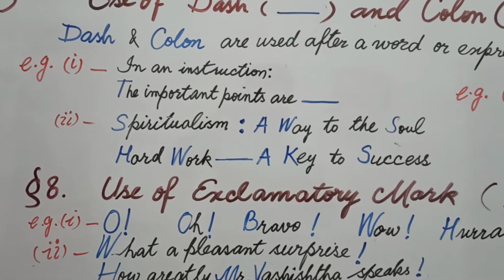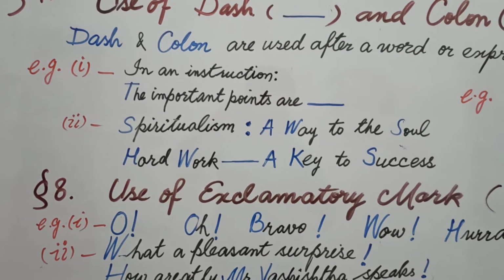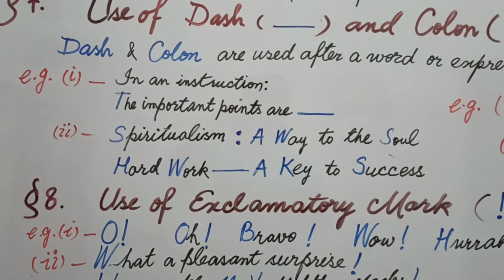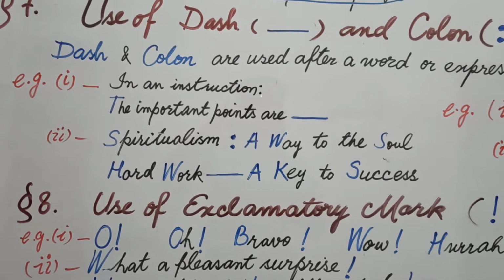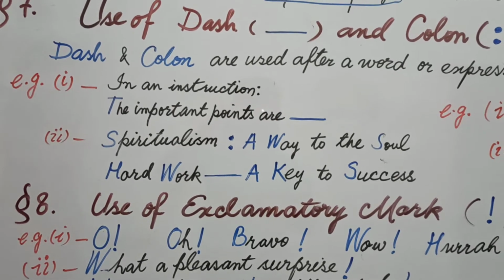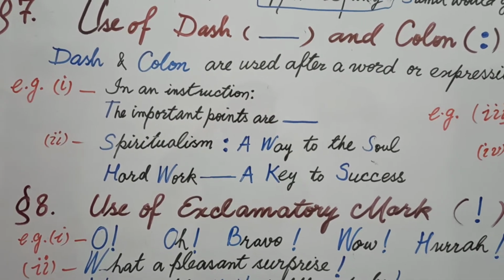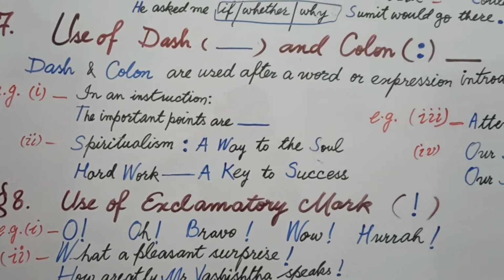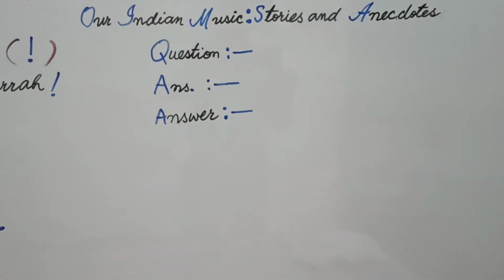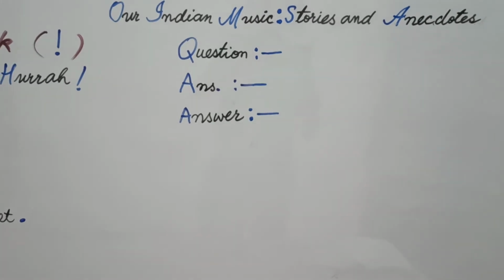You could have used colon here, students. Suppose this is not an example, but it is the instruction of this question. That's why you say in an instruction. What instruction? All these are the part of this instruction. That's why I used colon here. Other than this, students, to explain this explanation, I would like to give this example first.